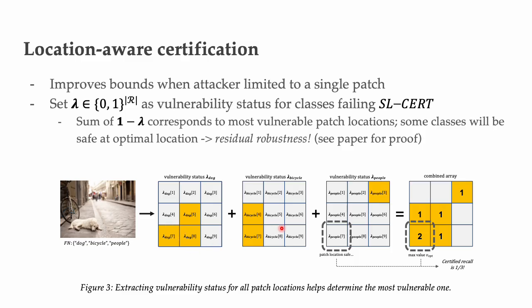Now it turns out if you add all of these together, you can get this combined array where the maximum value corresponds to the location that an adversary should put a patch if they want to misclassify as many classes as possible. But notice in this case, in the bottom left-hand corner, the people class is not vulnerable to a patch there. So even if the adversary plays optimally, the people class is going to be protected. That's the basis for location-aware certification: by generating these vulnerability status arrays, we can extract some residual robustness bounds, due to the fact that different classes might have different vulnerabilities to patch locations.